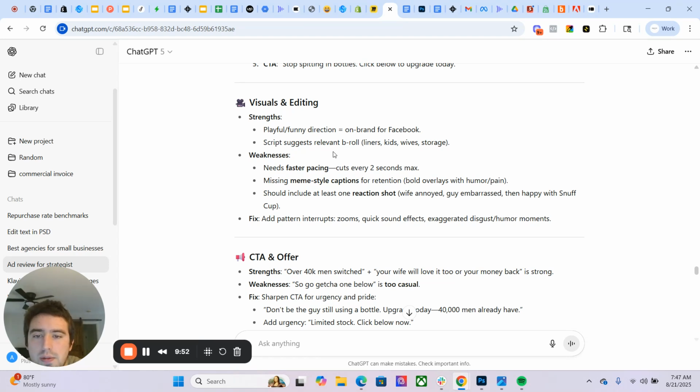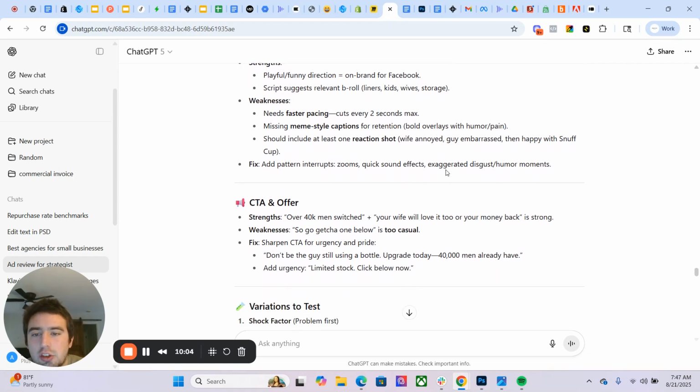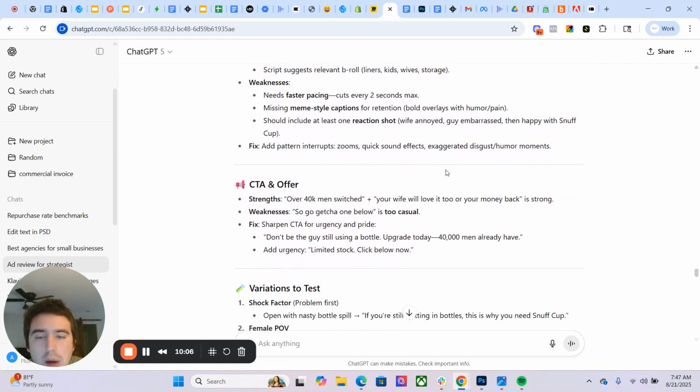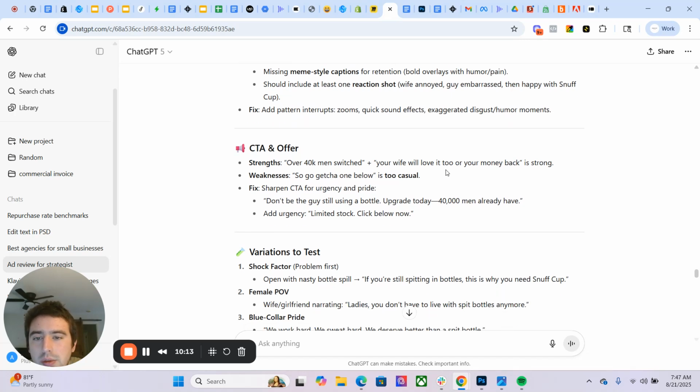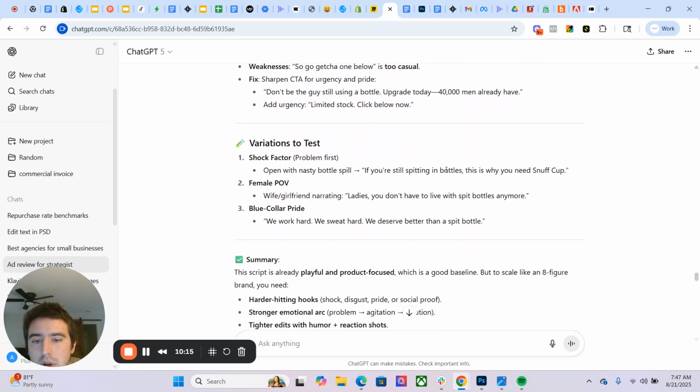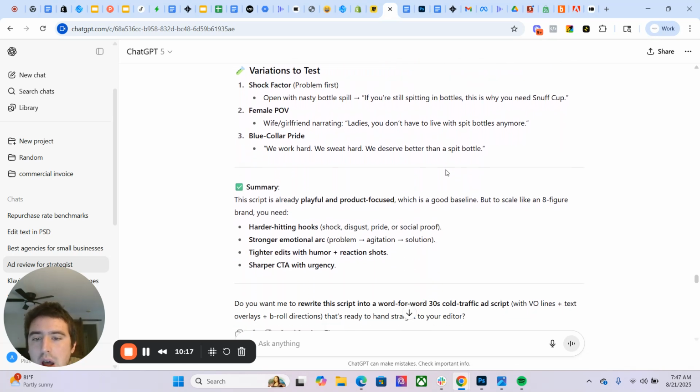It says that we need faster pacing, where the cuts are every 2 seconds max. So for this style of ad, we need cuts every 2 seconds max, is what it's saying. So that's pretty good feedback to have. I like that suggestion of fast pacing to keep the attention. Missing meme style captions for retention. Yeah, I mean, we could probably add those. So yeah, overall, some solid feedback there.